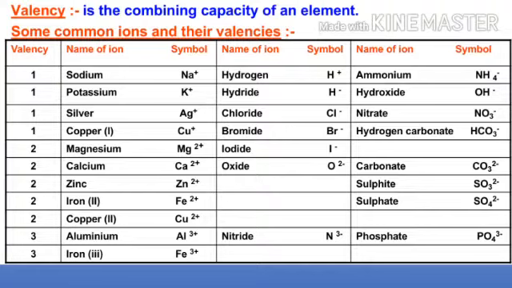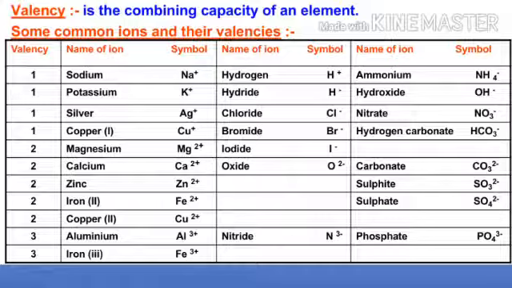The following table gives you the information of names and symbols of some ions. Sodium Na+, hydrogen H+, polyatomic ions like ammonium NH4+, OH-, hydroxide ion, nitrate NO3-, etc.